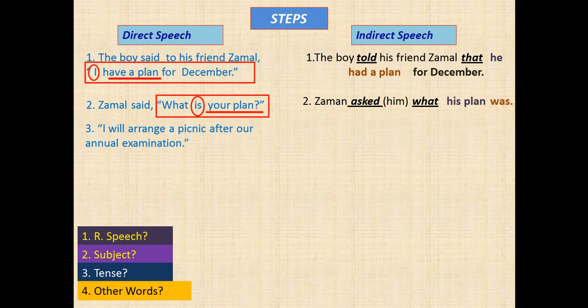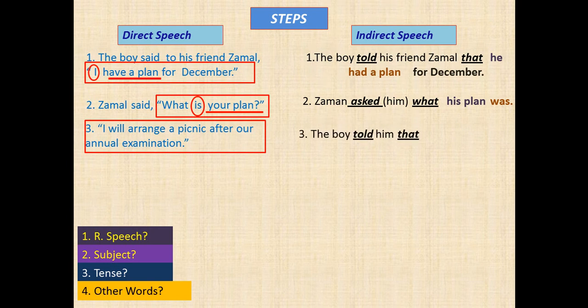Look at the reported speech. What type of sentence is it? And certainly it is an assertive sentence. So the reporting verb and inverted comma becomes the boy told him that. Second step, subject, and it is I. This is first person and it becomes he.